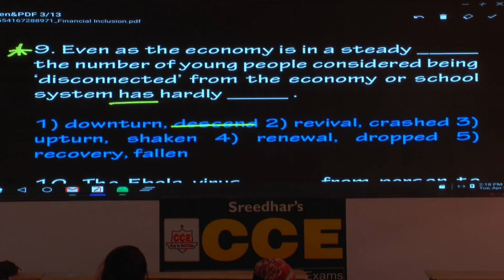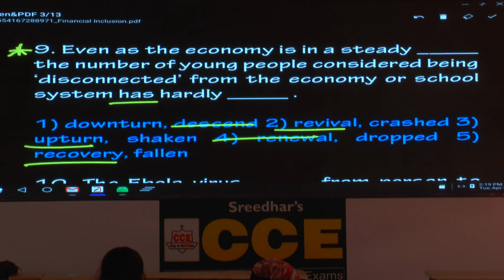Now we'll see the second option. Even as the economy is in a steady revival, the number of young people considered being disconnected from the economy or school system has hardly crashed. Difficult to understand, hold that one. What is the third one? Upturn. Even as the economy is in a steady upturn, and the second blank is what? Has hardly shaken. Underline the word revival, upturn, and fourth option, in a steady renewal. Can you use the word renewal here? So mark it wrong. And what is the fifth option? A recovery. Underline the word recovery.